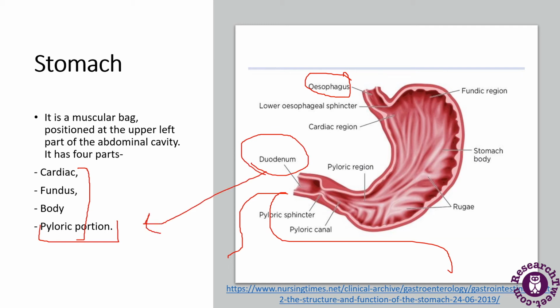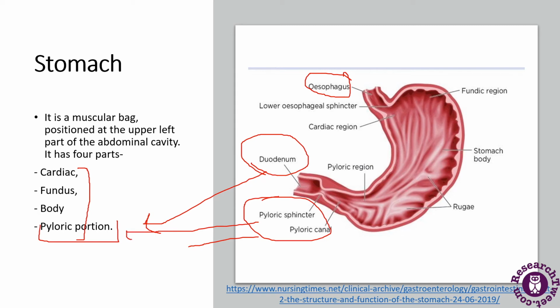The opening of the stomach into the small intestine is regulated by the pyloric sphincter, which has been labeled here.